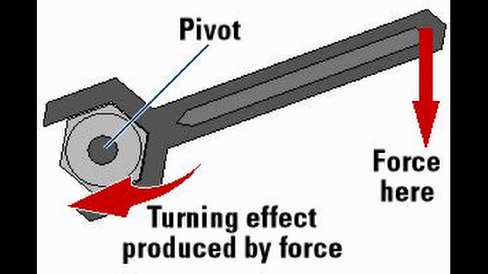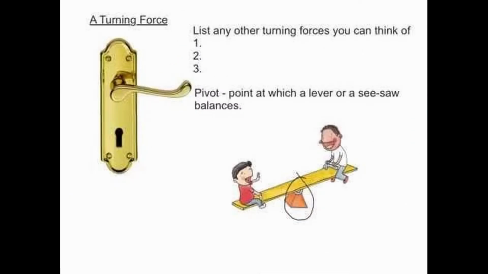This could be a door opening around a fixed hinge. For example, when we have to open a door, we apply force to open a door. We have already read that the turning effect of force is the product of force multiplied by the perpendicular distance.